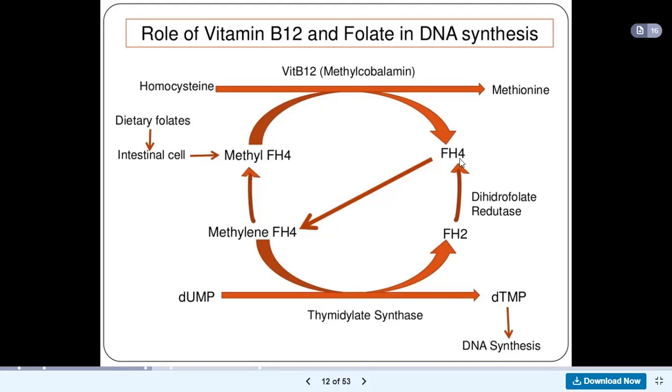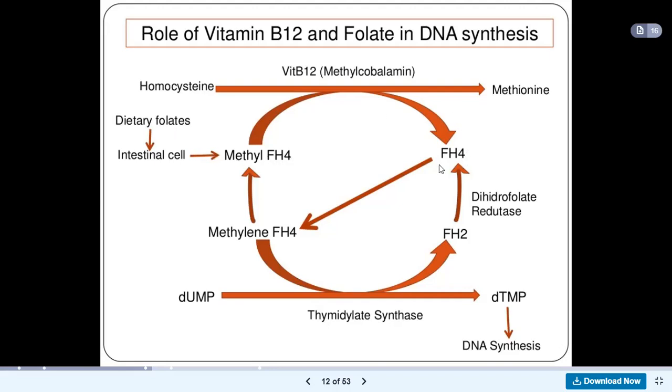Now, this FH4 also can be converted again to methylene FH4. But this process of conversion of methylene FH4 to FH2 leads to the production of what we call thymidylate synthase. So for you to produce thymidylate synthase, you need folate. Folate will give you methyl FH4.